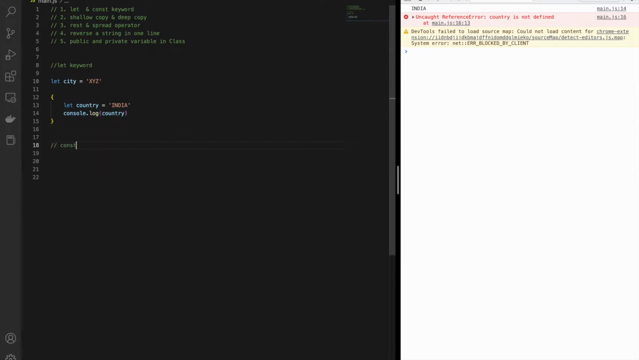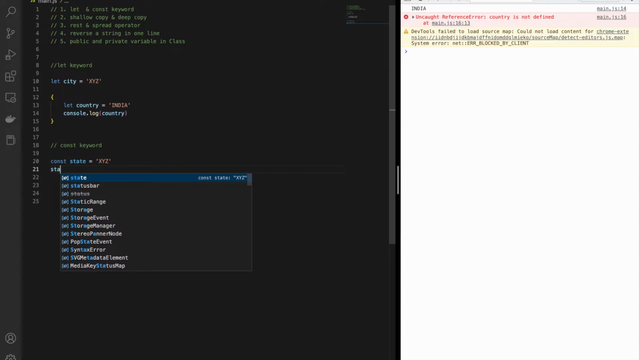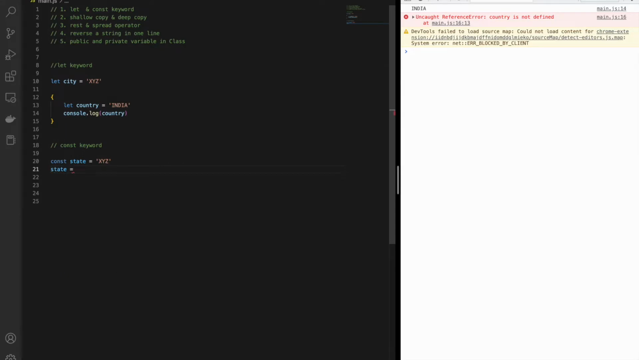Moving on to the const keyword. The major difference between let and const is, first of all, that we cannot change a const once we declare it. So if I define a variable state, and then try to reassign that const variable with ABC, we get an error on the assignment of the const variable. We cannot reassign it, because it is a constant. Okay, so let me comment out this first line.